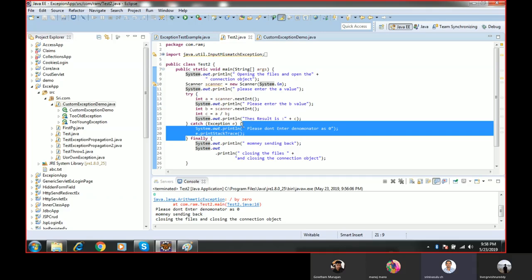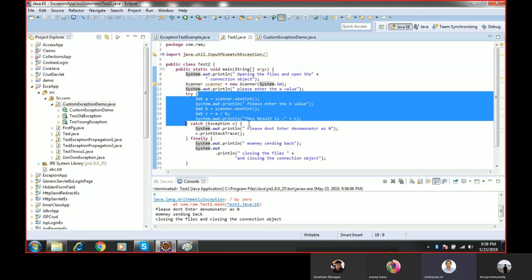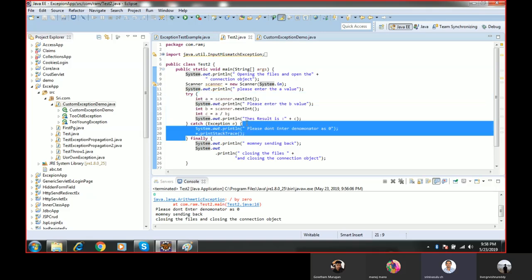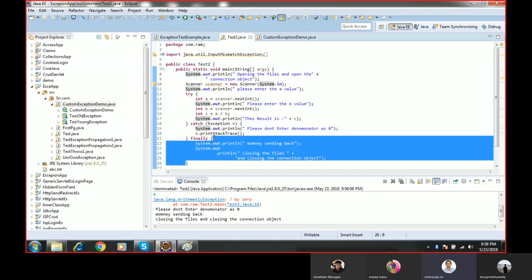So there is no guarantee that everything will execute inside the try block or inside the catch block. But there is some piece of code that must execute irrespective of whether the exception has occurred or not. If an exception has occurred, the catch block will execute. If there is no exception, then only the try block will execute. But both will not execute. So that piece of code that must execute will be placed inside the finally block. So that is the usage of the finally block. I hope you understand what the finally block is and what its usage is.